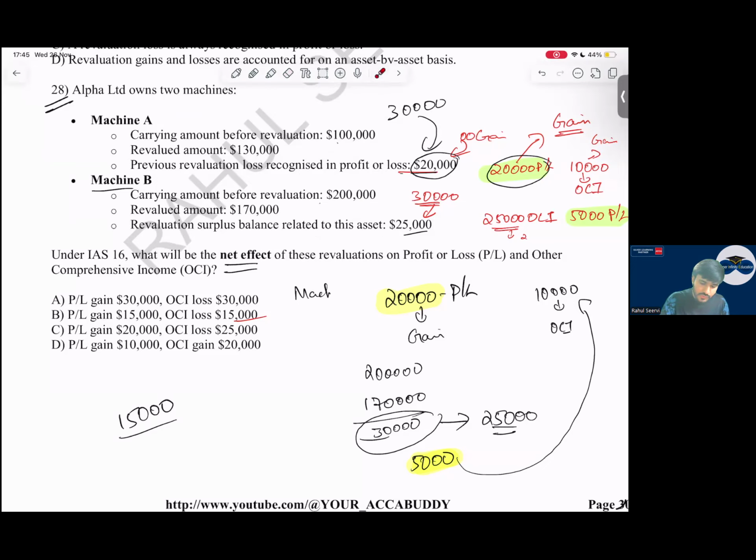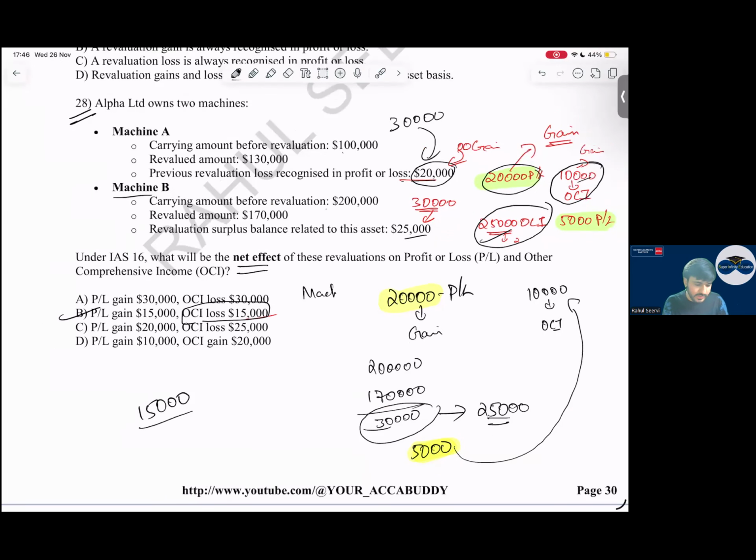So that was 20,000. We have utilized it. 10,000 was the gain in OCI. Then this 30,000 was the loss. We have utilized this 25,000 and taken it to OCI. And that 5,000 we have recorded in P&L. So what is the net impact in OCI? See, this and this value: 25,000 loss and 10,000 gain. So in total, there is a loss of 15,000. So be aware regarding this point. We have done one MCQ also regarding this.